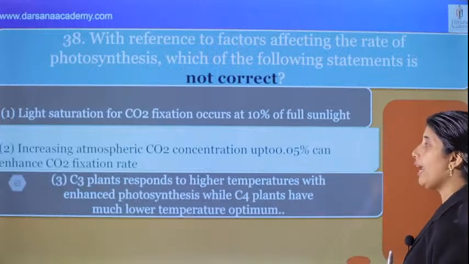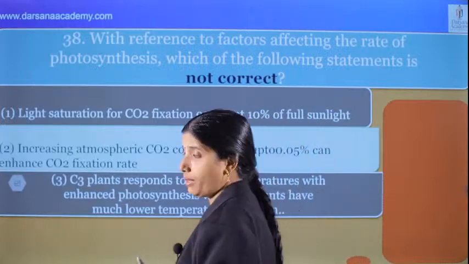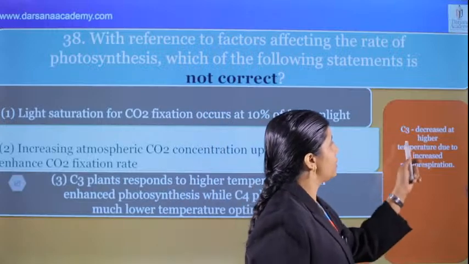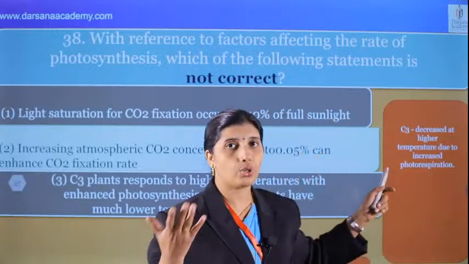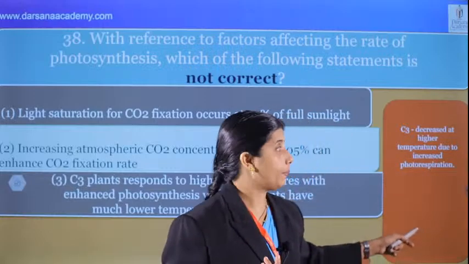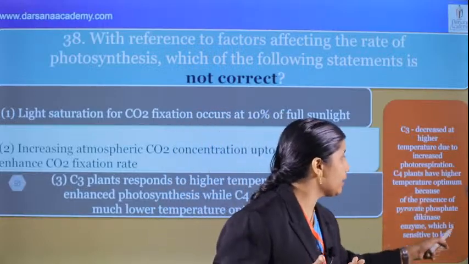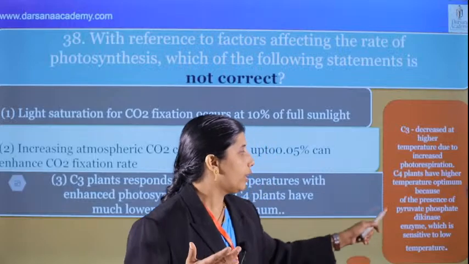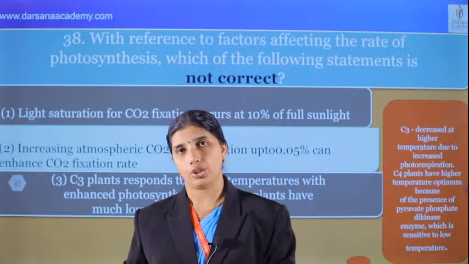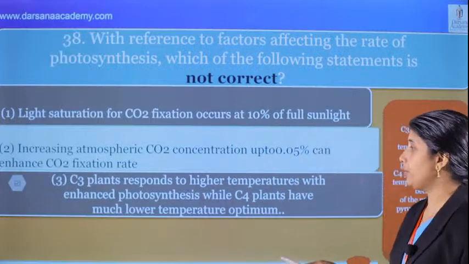C3 plants respond to higher temperature with enhanced photosynthesis, while C4 plants have much lower temperature optimum. No, what's the answer? The rate of photosynthesis in C3 plants does not increase at higher temperature, because of increased photorespiration, so it decreases in C3 plants. But C4 plants have a higher temperature optimum, because the enzyme pyruvate phosphate dikinase is sensitive to low temperature. That's the point. Therefore, this statement is wrong. And what about the fourth statement?